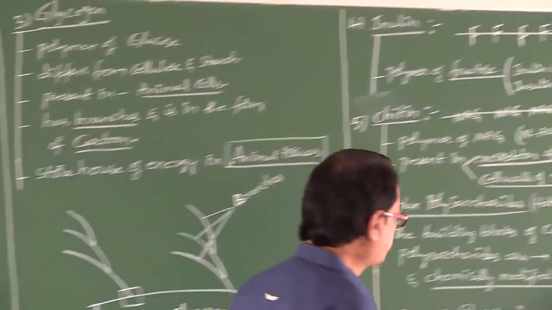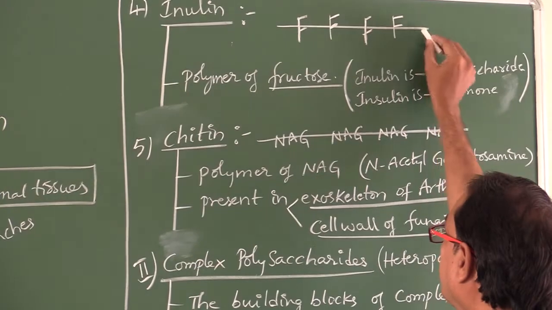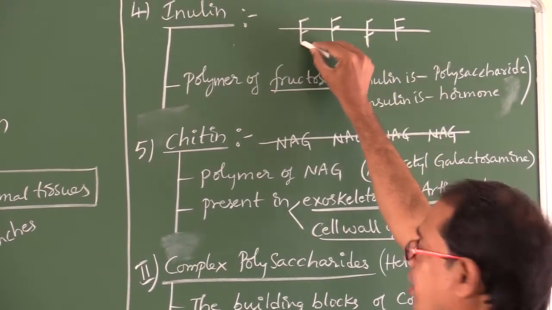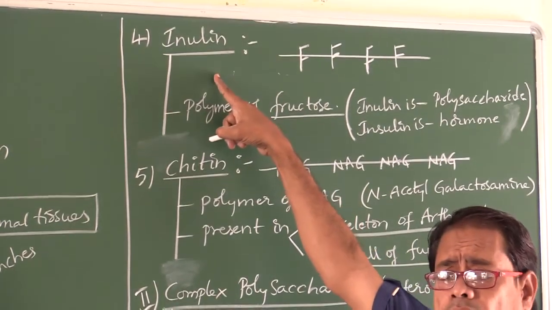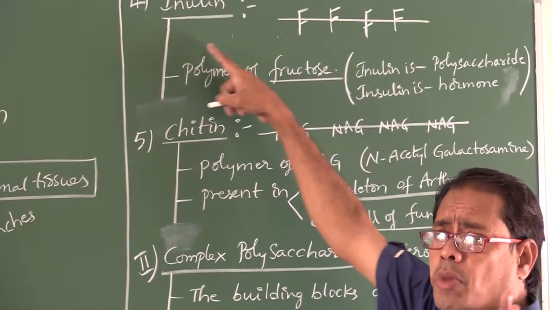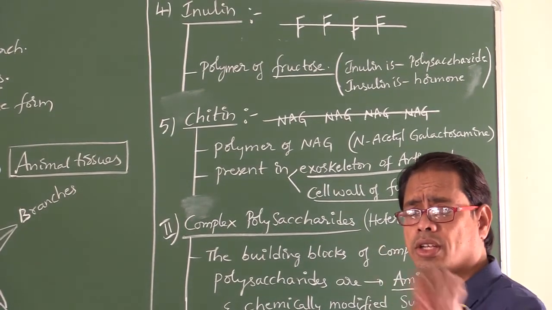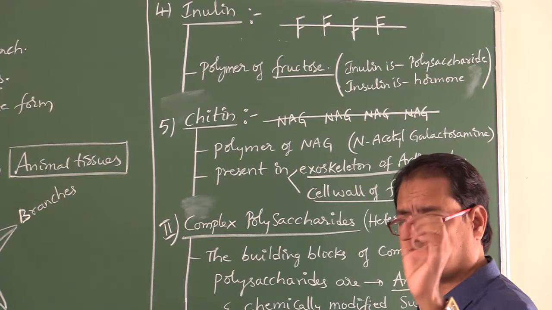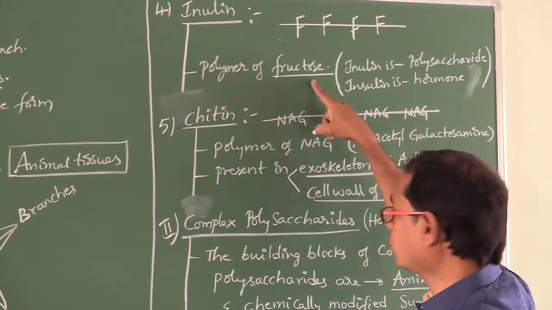Now look here, my dear students. The fourth one, inulin. This is a linear chain: fructose, fructose, fructose, fructose. The polymer of fructose is inulin. Inulin is a polymer of glucose? False. Polymer of fructose? True. Very, very important: inulin is a polymer of fructose.